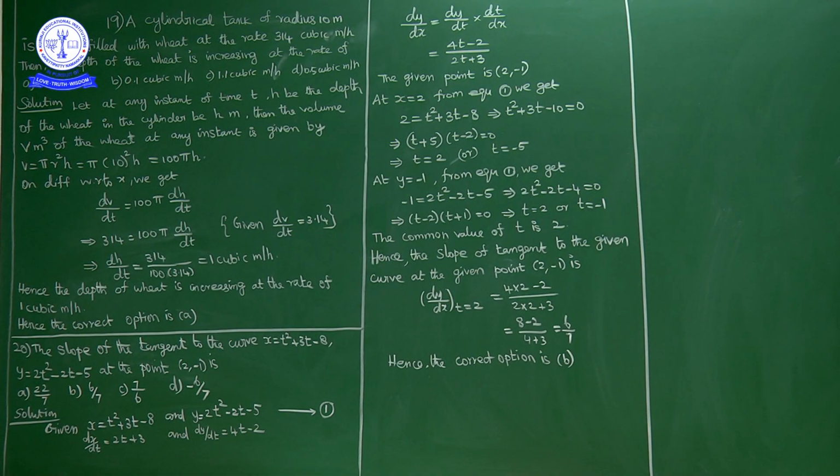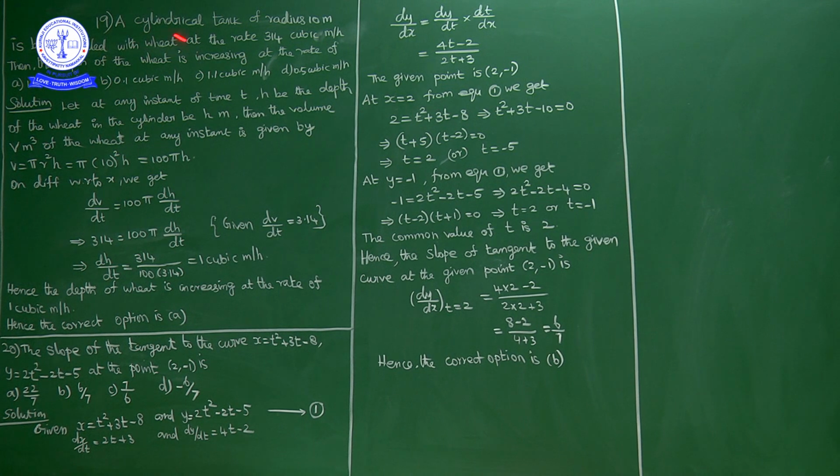Next question, question number 19. A cylindrical tank of radius 10 meter is being filled with wheat at the rate of 314 cubic meter per hour.